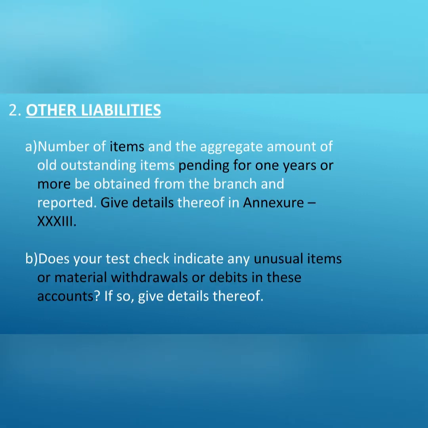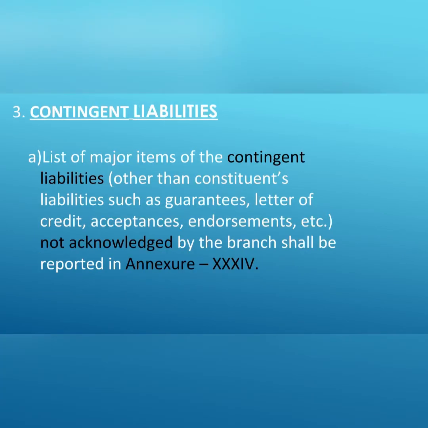Point 2 covers other liabilities like bills payable, sundry deposits, etc. Under clause A, we need to report all those old outstanding items which are pending for 1 year or more. We can obtain this list from the branch and report under Annexure 33. Clause B asks about whether there is any unusual withdrawal or debit in such liabilities account. If any such debit is observed during our test check, then we need to report the details over here.